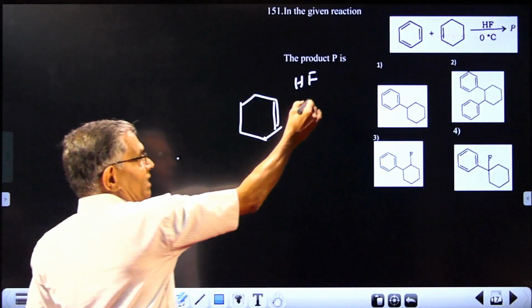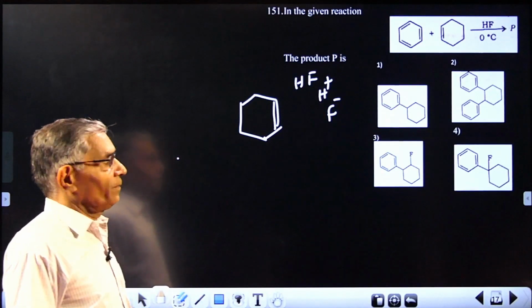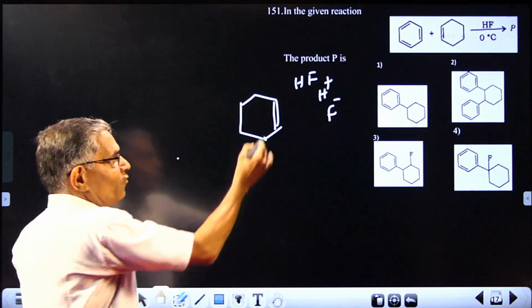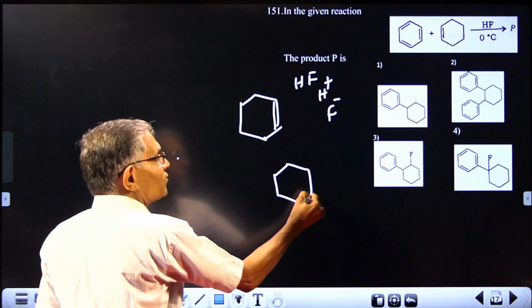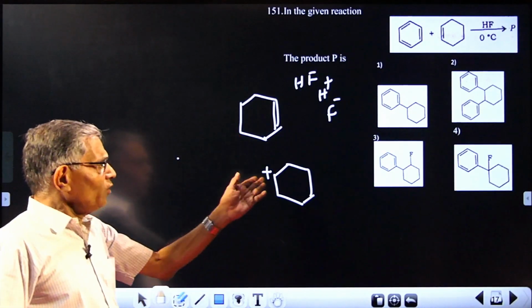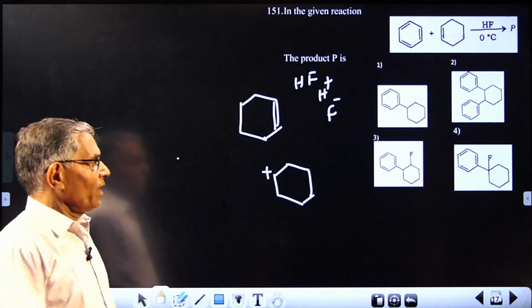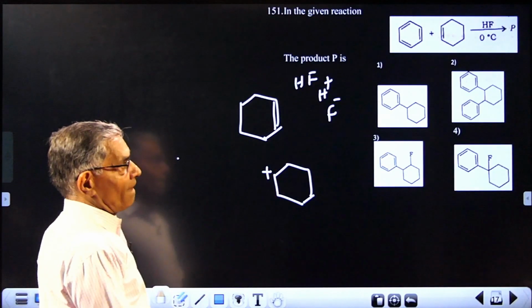HF provides H plus electrophile and F minus nucleophile. So first H plus will be added, producing a carbocation with this structure. At any one corner you can put the plus. So this is the carbocation generated in this step.